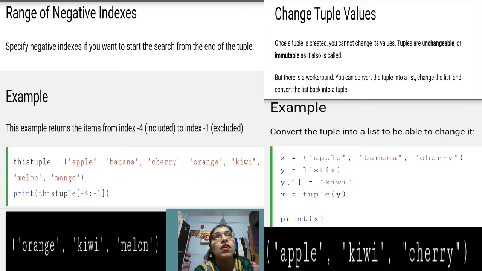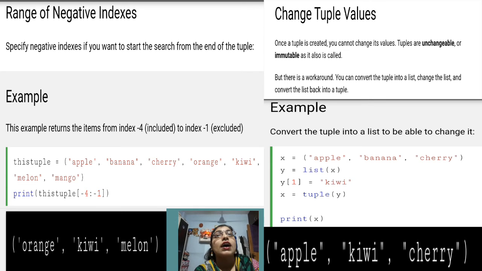If you provide within square brackets 2 and a colon, and the number after the colon is not specified, it will start from the second index number and display up to the last item. Similarly, if you provide within square brackets colon 5, the program will start from index 0 till the 4th index. The same things which we have seen in list are there in tuple also.